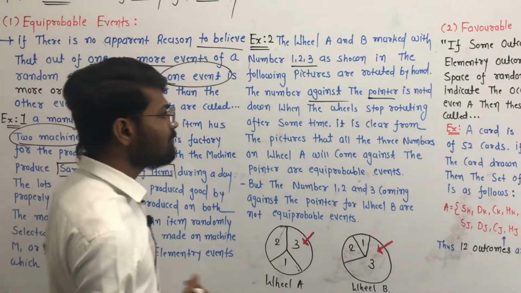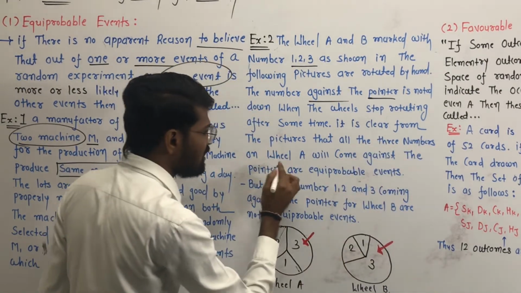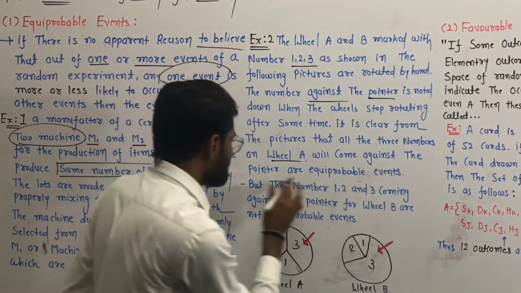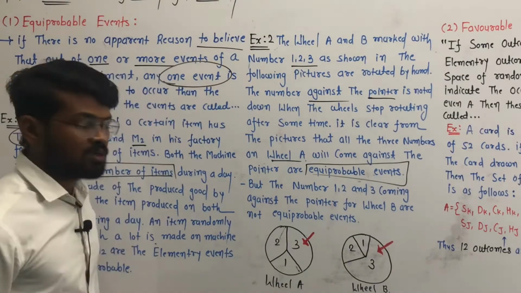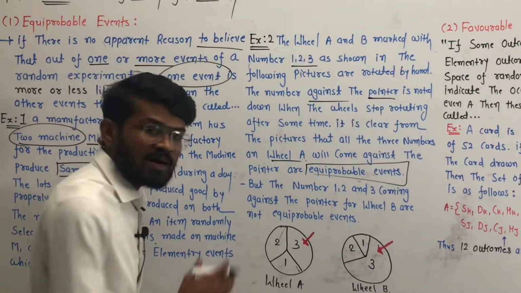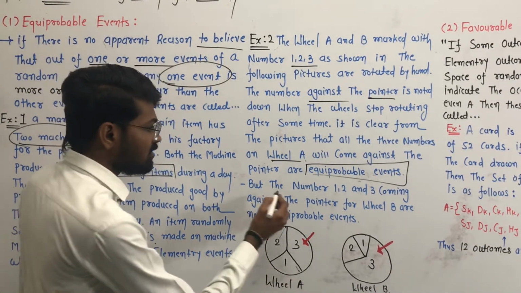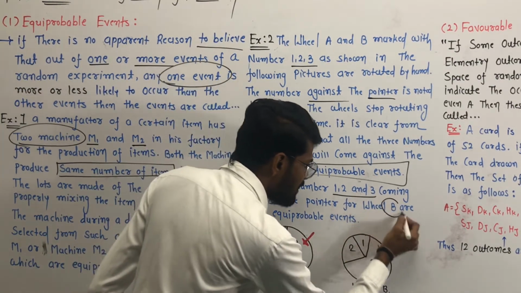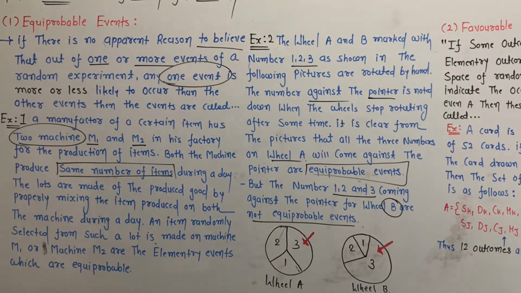Then it is clear from the picture that all the three numbers on wheel A coming against the pointer are equiprobable events, because there are equal parts on wheel A. And there are no equal parts on wheel B, so the numbers 1, 2, 3 coming against the pointer for wheel B are not equiprobable events. Clear? Okay, write down that it is the equiprobable events.